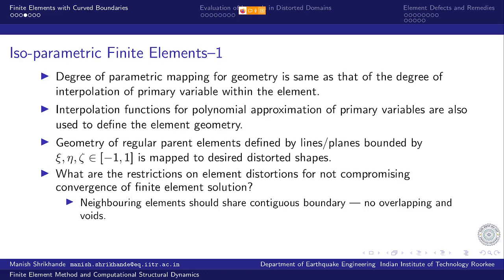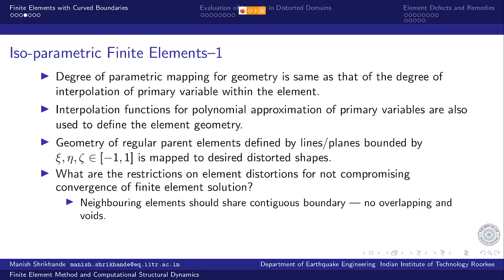But that contiguity, that the element boundaries should remain in touch, I mean, they should share all points. The neighboring elements should share all points with each other at the boundary. That property should also hold after the transformation.